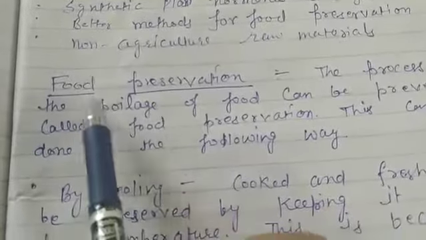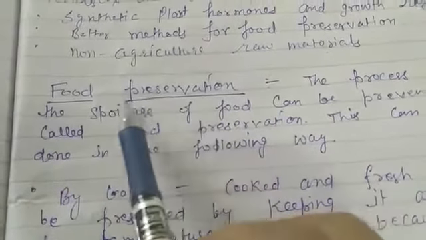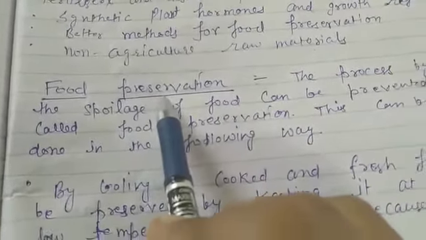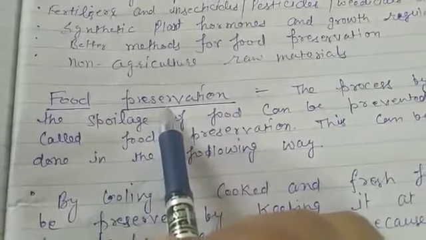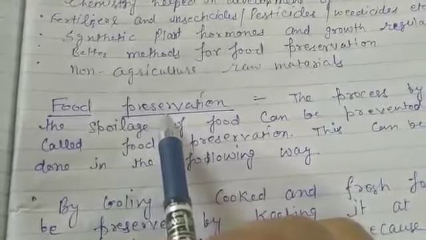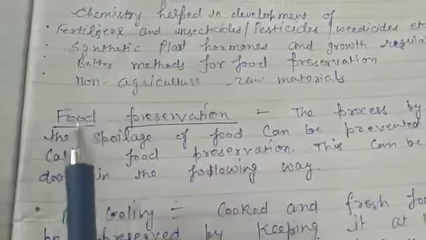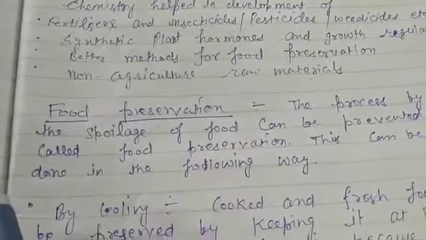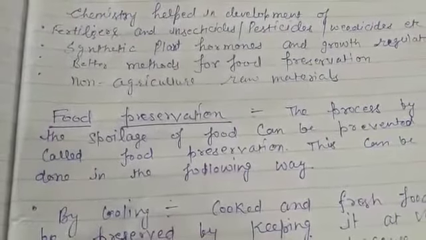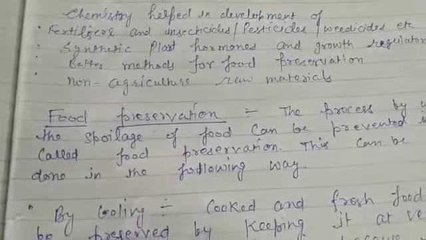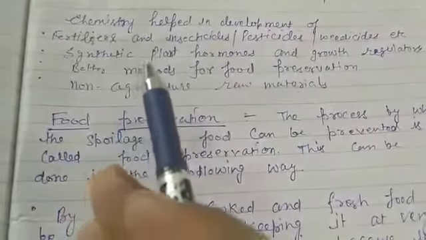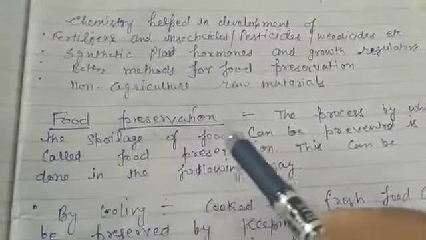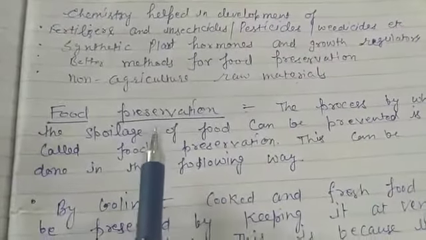Next topic is food preservation. Food preservation means that you know that in the market different kinds of food are available which are packed in polythenes. For example biscuits, curd, candies, chips, kurkure, burger. Okay, these are the food items which are already packed or preserved.